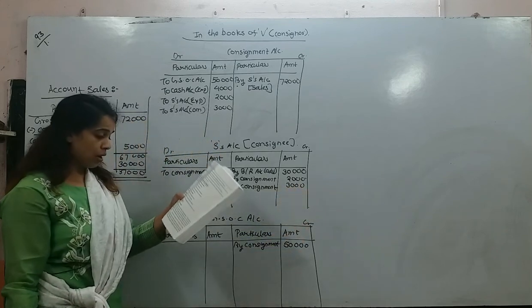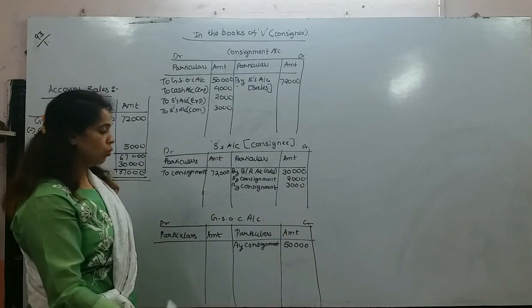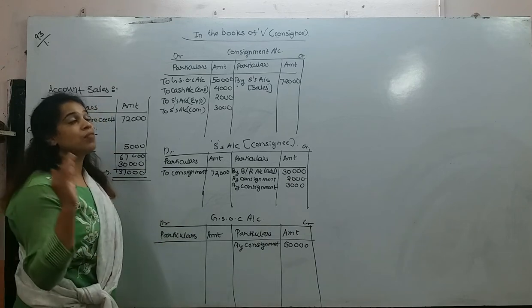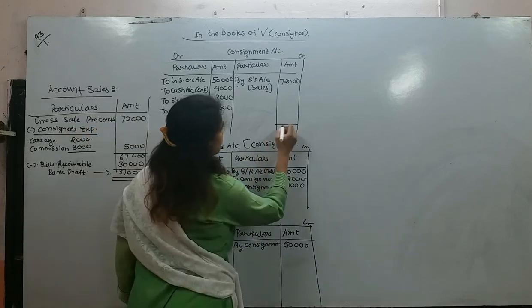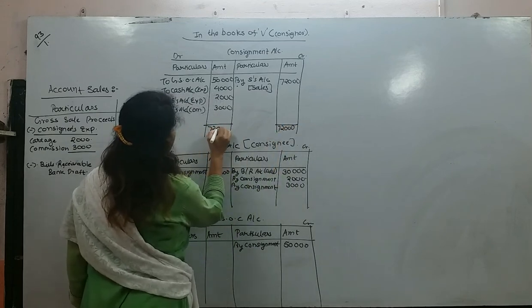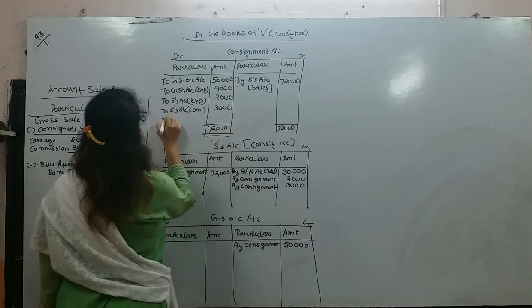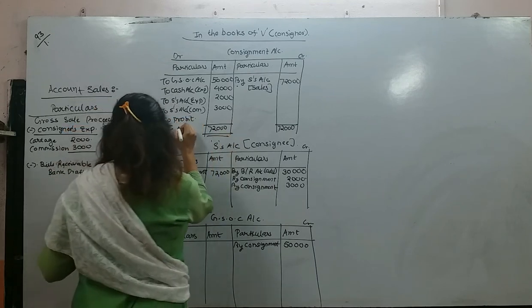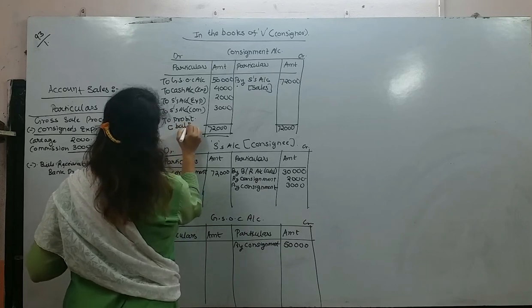That's it. Do we have anything else? No. So simply we need to find out whether we got profit or we are suffering from losses. So here it's 72,000. To profit, in bracket you need to write balancing figure.